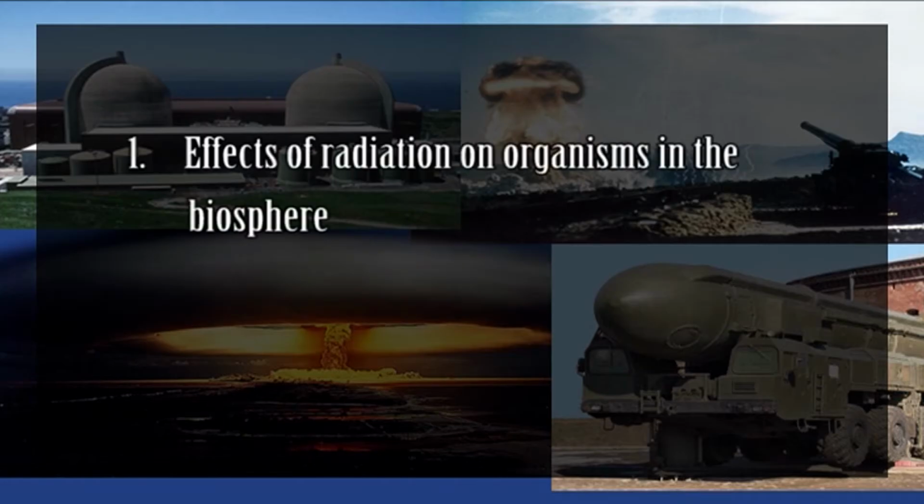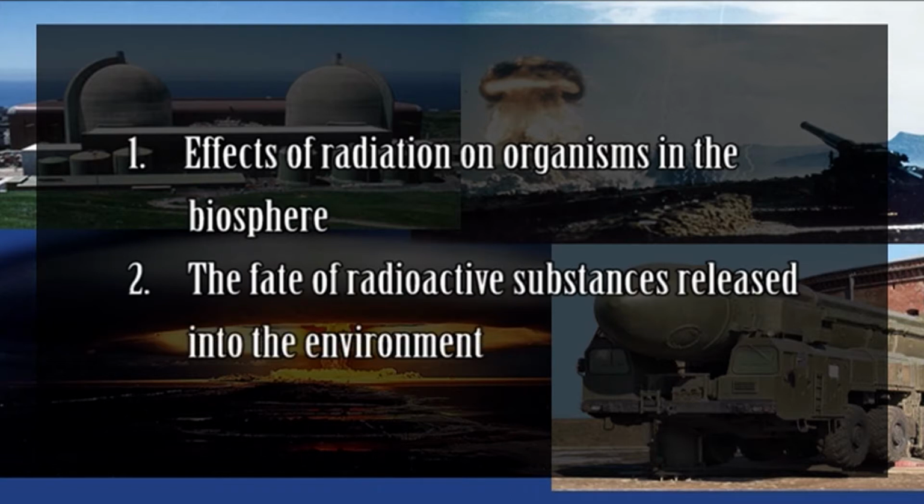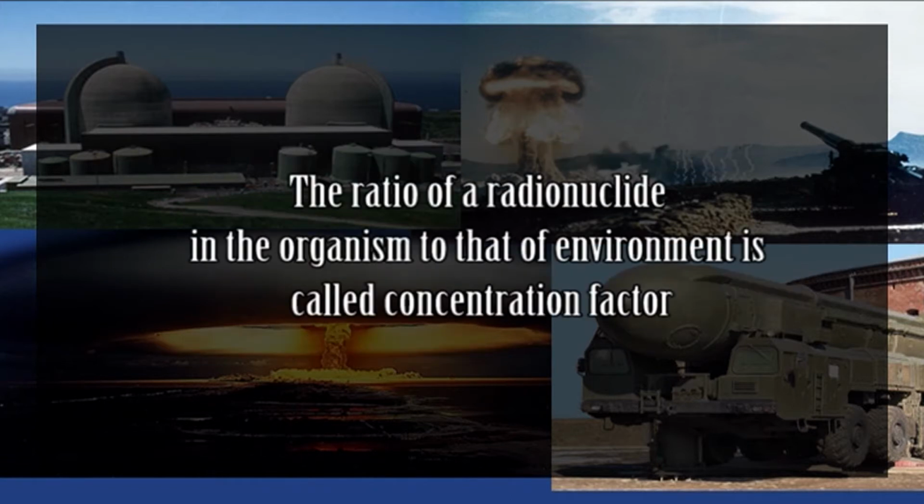There are two important areas of radiation ecology. Number one, effects of radiation on the organisms in the biosphere, and number two, the fate of radioactive substances released into the environment. The ratio of radionuclide in the organism to that of the environment is called concentration factor. Radioactive substances, when released into the environment, are either dispersed or diluted, but they may also become concentrated in the living organisms and during food chain transfers, called biomagnification.